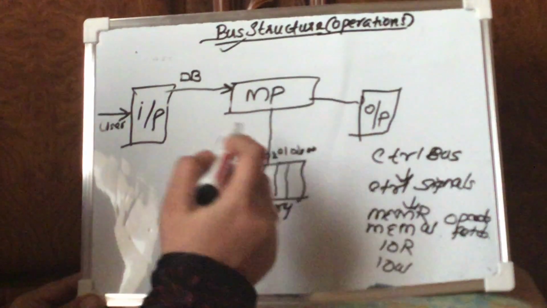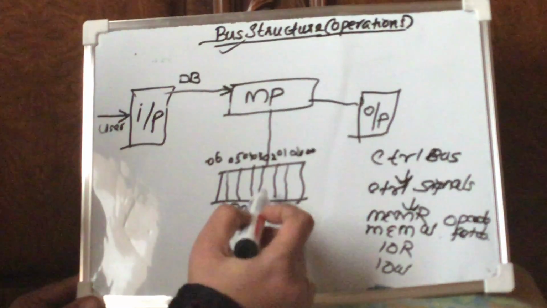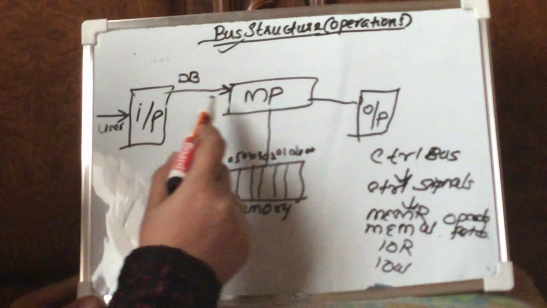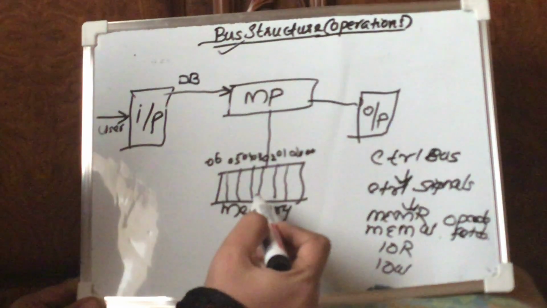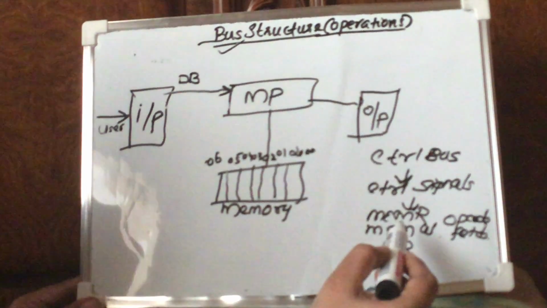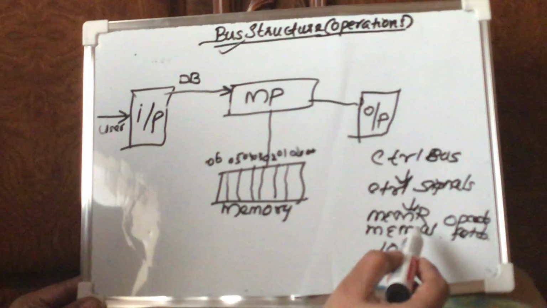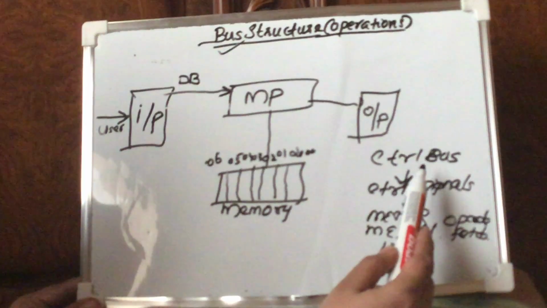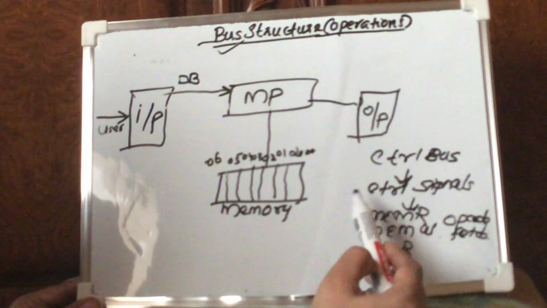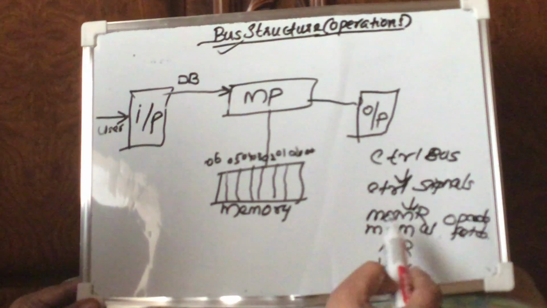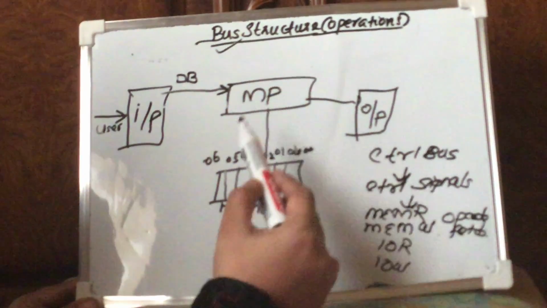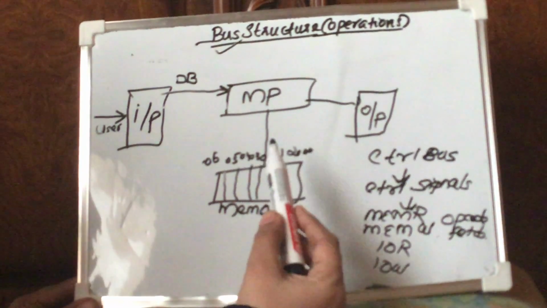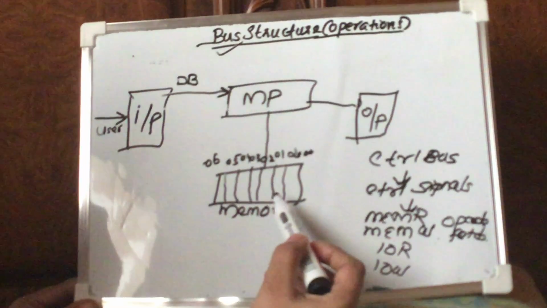Here we are going to write something to the memory. The user has provided the program, so the processor wants to write the program to the memory. So memory write is the control signal, MEMW, that has to be passed through the control bus. When the control bus has the control signal MEMW, they can understand that there is something to be written into the memory.